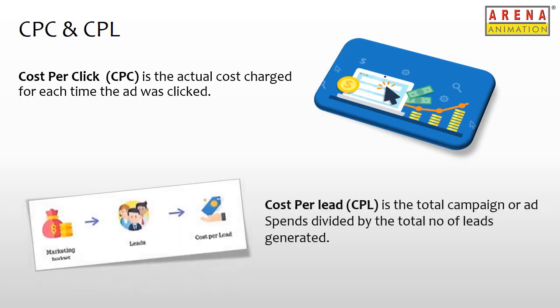Now, what is CPL? Cost per lead is the average cost that is incurred to generate a single lead or a conversion. It is calculated by dividing the total amount spent on the campaign by the total number of leads generated through the campaign. It is also known as cost per conversion. A low cost per conversion would suggest a better return on investment or ROI. CPC and CPL are both important performance metrics and should be tracked to determine the financial success of the campaign.